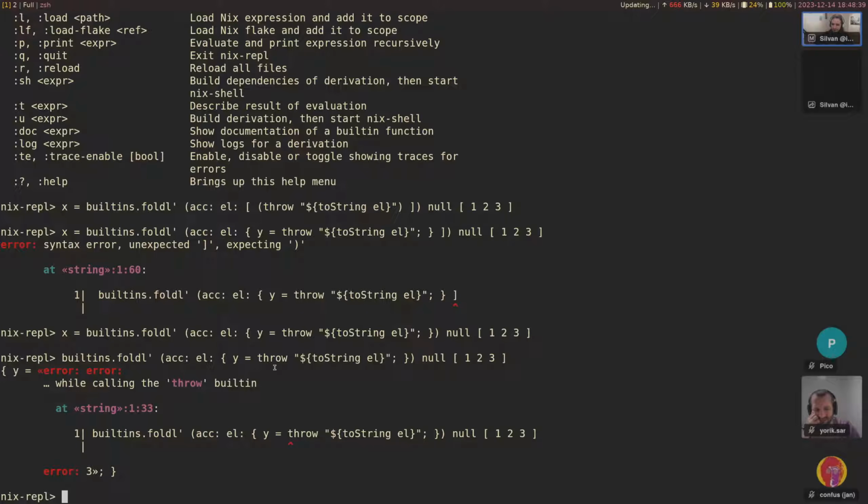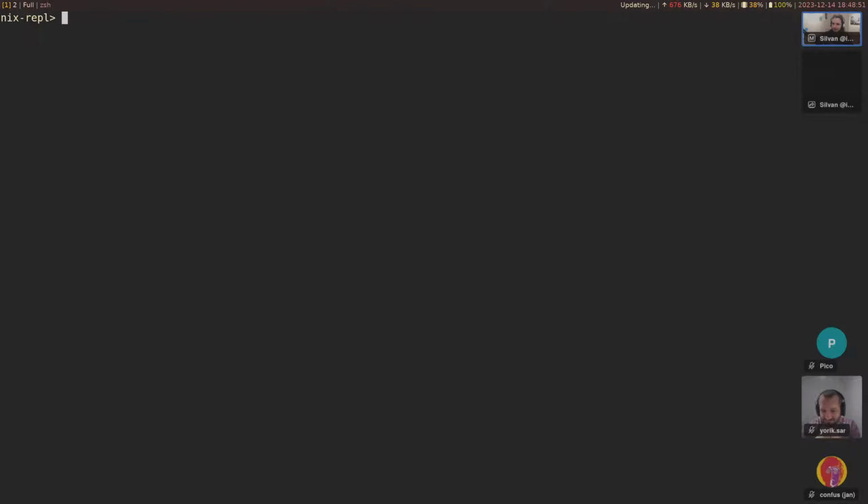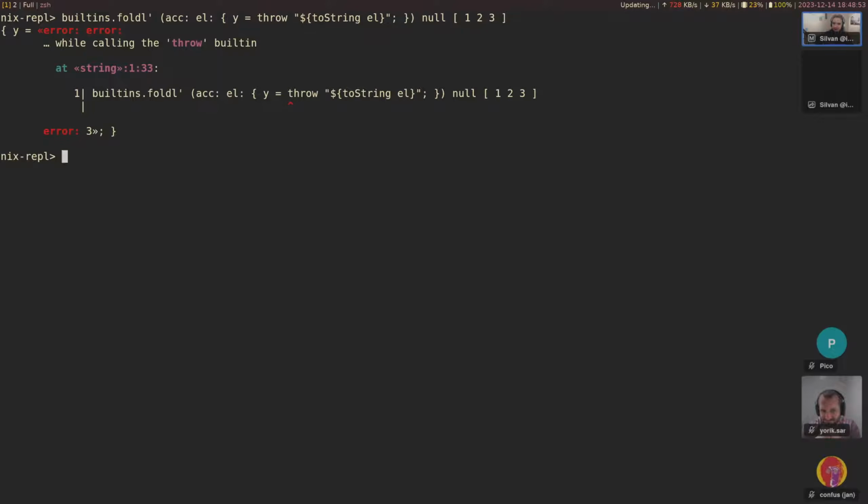Yeah, this does the same thing. Maybe function call. But what I want to say is that it only evaluates it on one level, so in Haskell you'd call that weak head normal form. For integers it's the integer itself. For attribute sets it's only the attribute names.